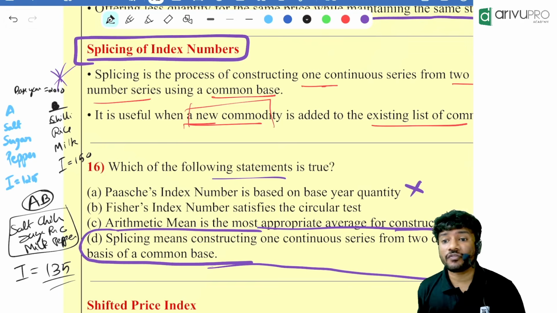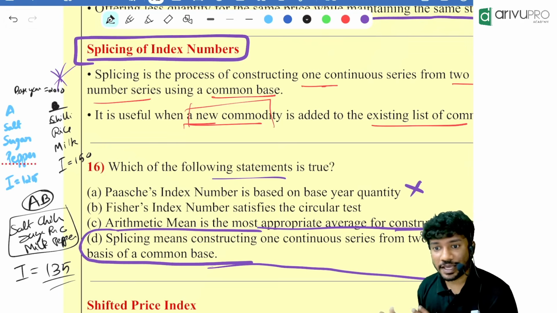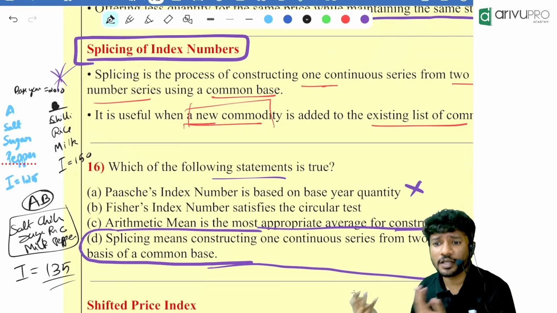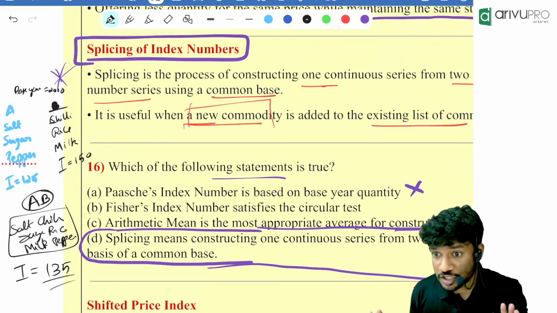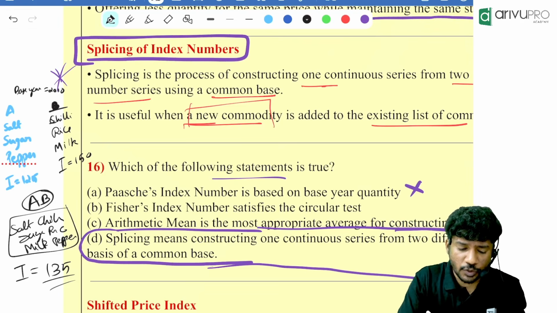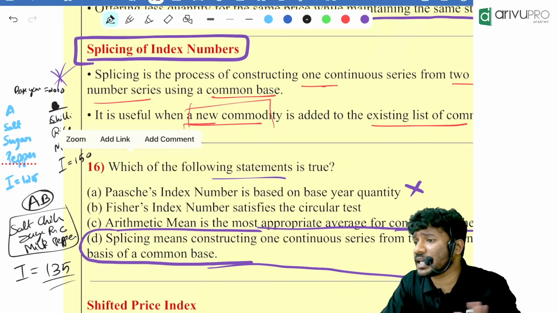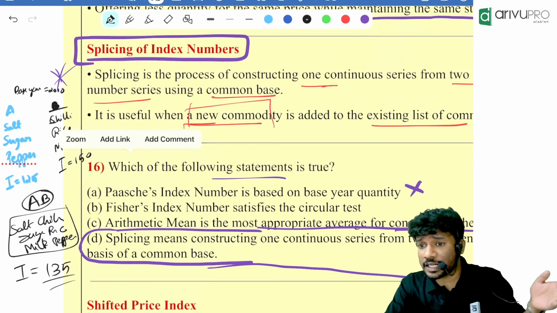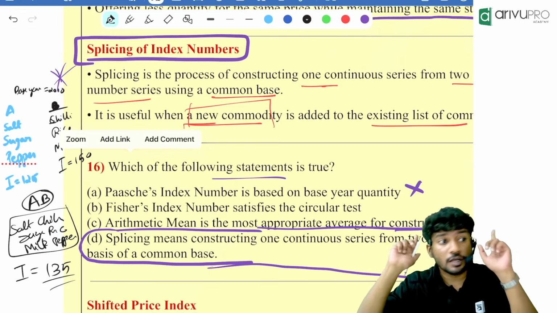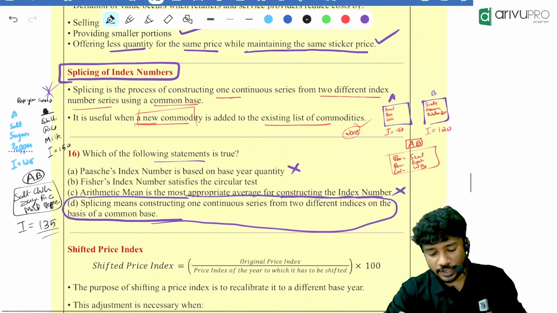So creation of a new index number from two different existing index numbers is called splicing. What is the condition? The base should be the same. If the base for the first case was 2005 and for the second case 2010, can we create a new index from that? No. The base should always be the same. That is splicing.